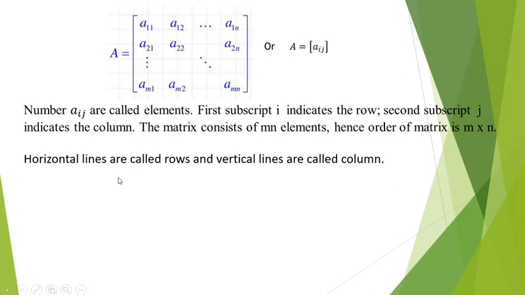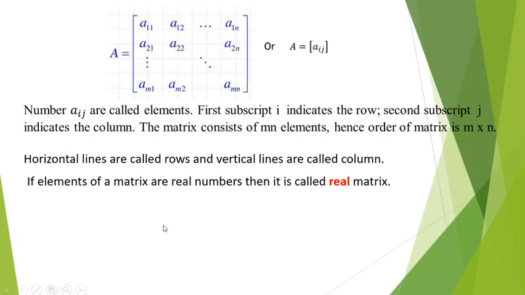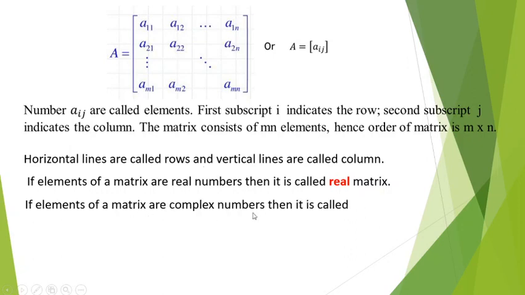Here, horizontal lines are called rows and vertical lines are called columns. A matrix can contain numbers, functions, symbols, expressions. Depending upon this, if a matrix contains real numbers as elements, it is called a real matrix. If the elements of a matrix are complex numbers, then it is called a complex matrix.